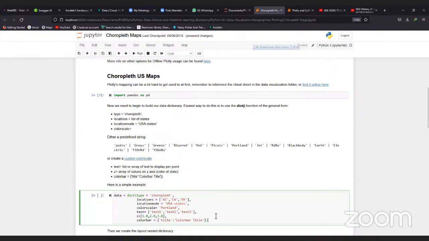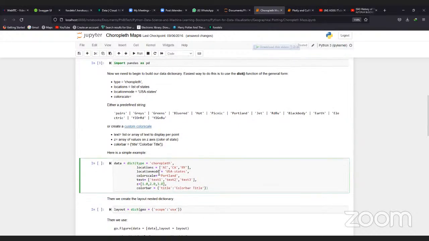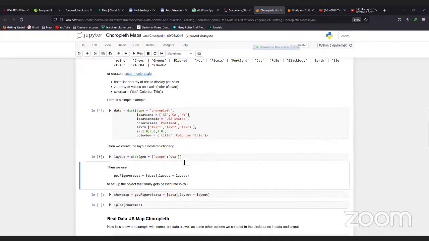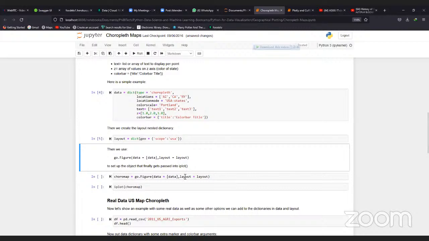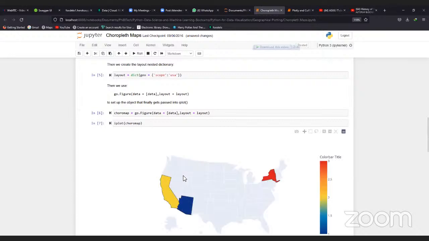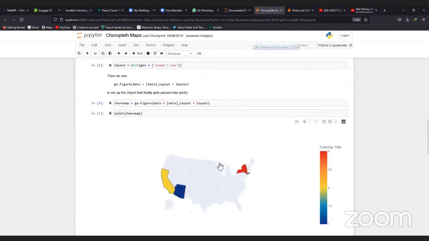But aside from that, that's what I just did here. US has its own states, but for Nigeria, we don't have states in Choropleth. We only have countries of Africa. There's no state of Nigeria, and I don't think there's any state of any African country on Choropleth. There's US, which we are doing here. So we are saying our geo scope is US, and it automatically knows I'm plotting for US. Then we call our iplot, the choropleth map, to show us the plot.